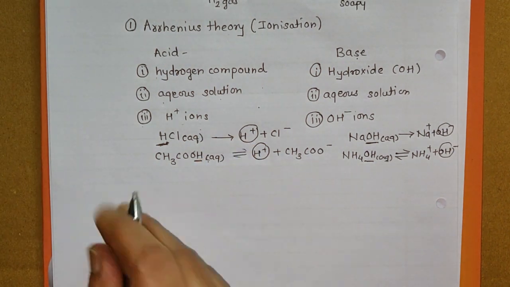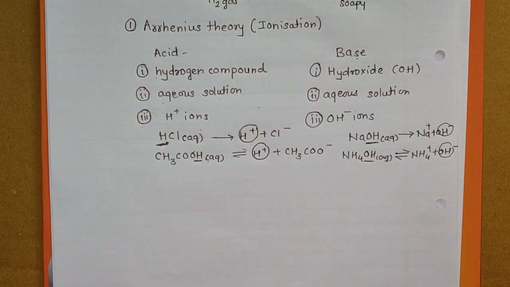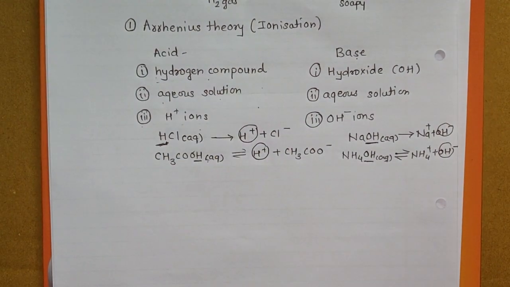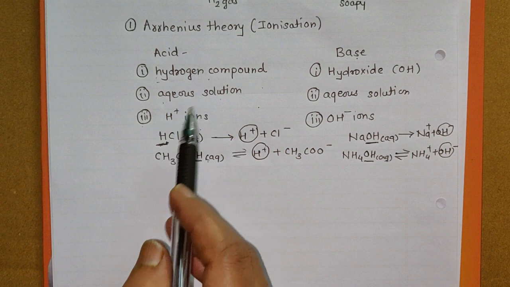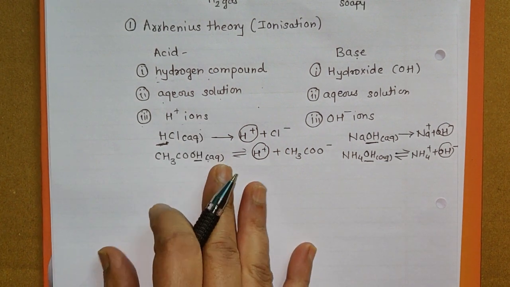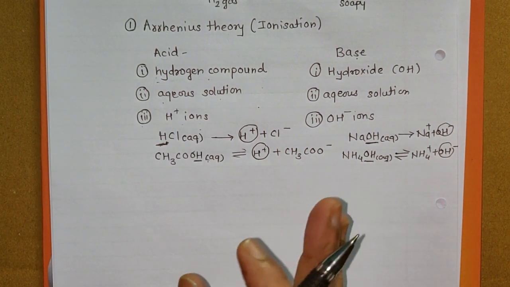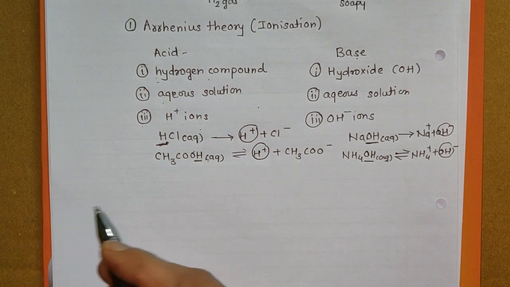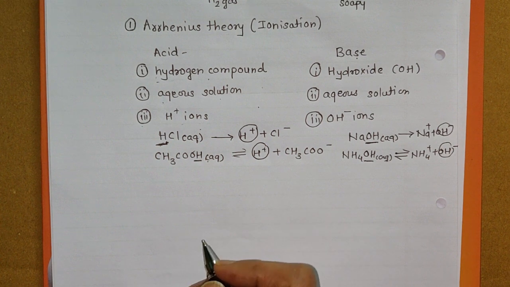So there are some limitations of this theory also. We have seen that for an acid the substance must be a hydrogen compound and we must take the aqueous solution. That means if it is not a hydrogen compound and if we have not taken the aqueous solution but it gives H plus ions, it cannot be an acid according to this theory.